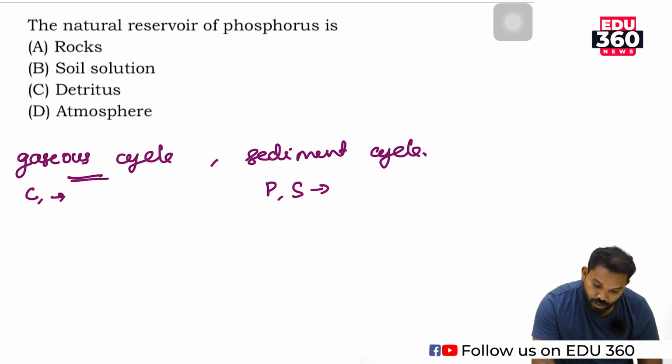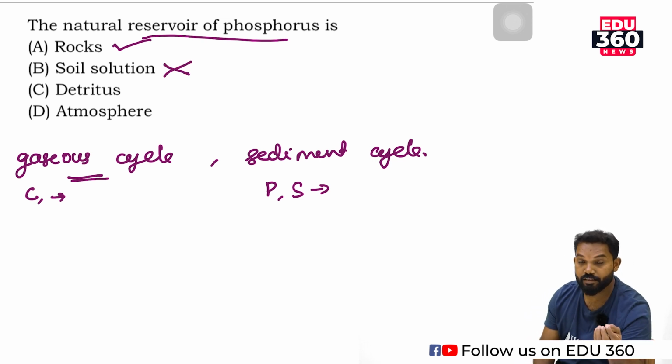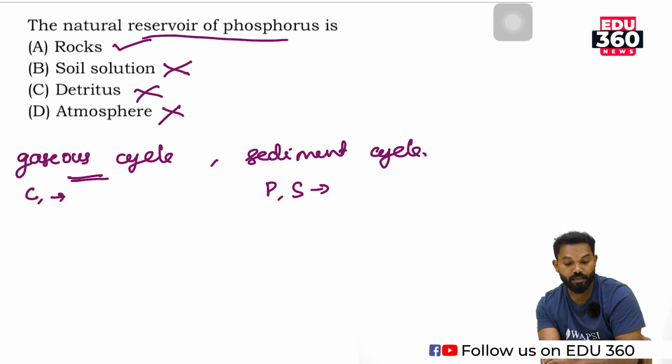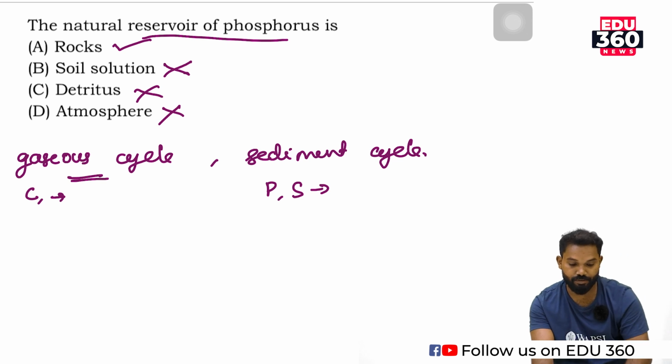So the natural reservoir of phosphorus is rocks, not soil solution. Soil solution contains this element due to the mineralization process. Then detritus, then atmosphere. The atmosphere is the natural reservoir of carbon. So the answer is rocks.